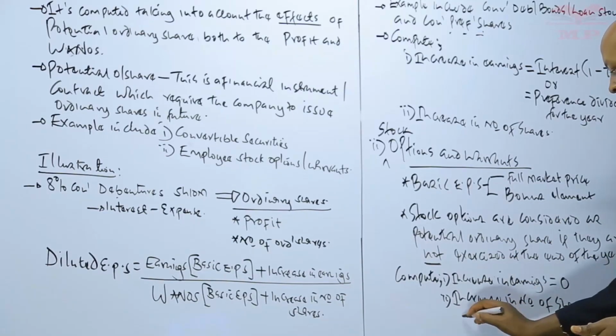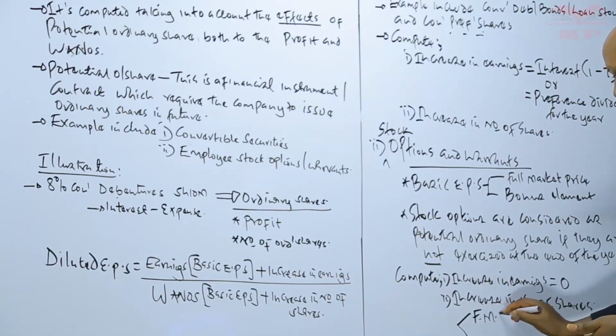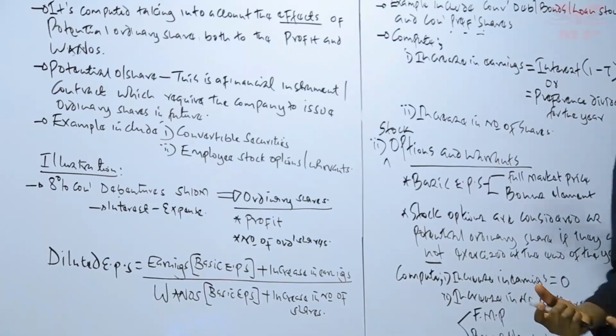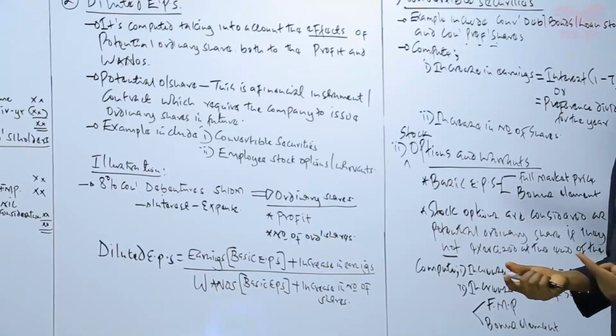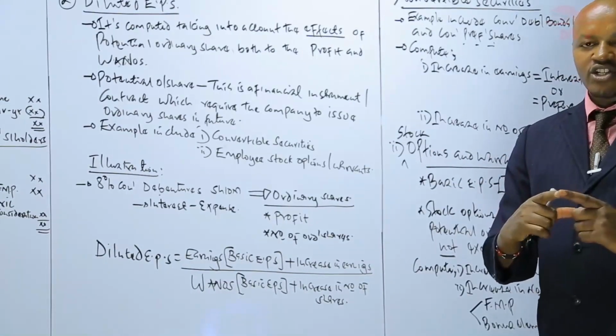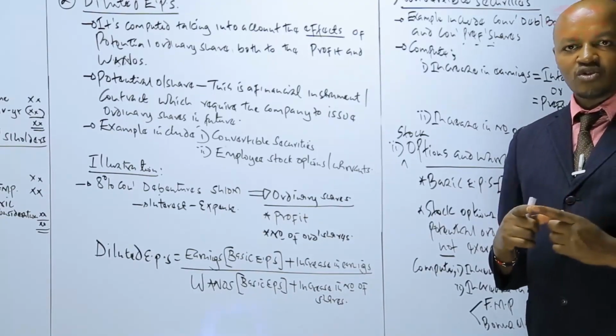Those shares which were issued at full market price, and those shares which were issued for free, or basically what we refer to as the bonus element. Now, these shares which would have been issued at full market price will not have any dilution at all, or will not dilute the basic earning per share, simply because these are shares issued by the company, and the company receives additional resources or an additional amount of money.